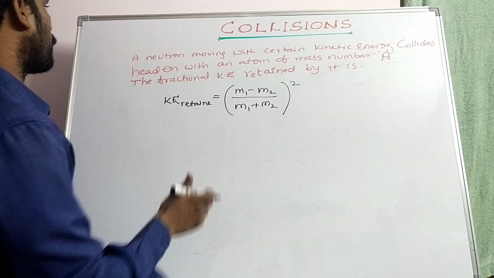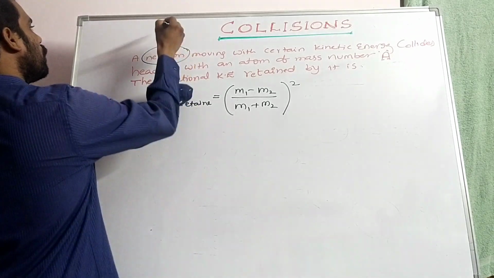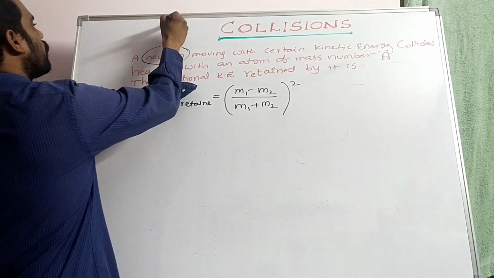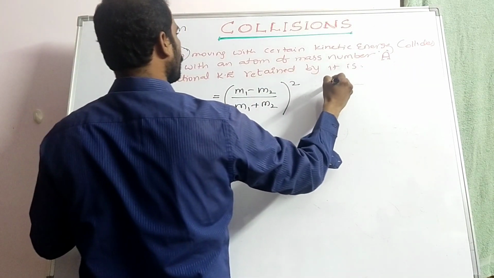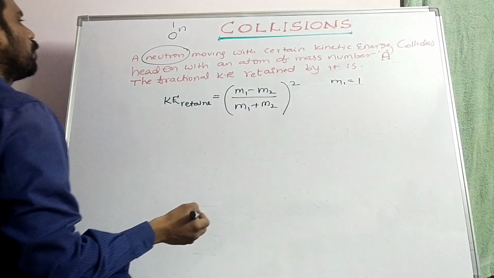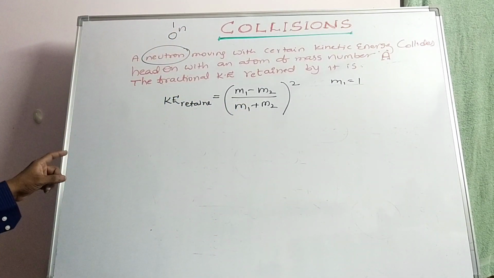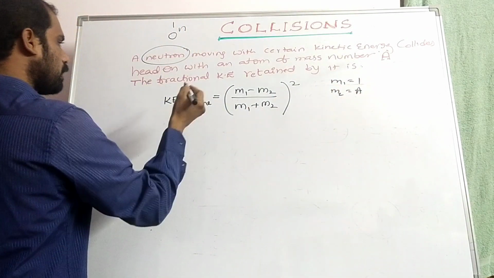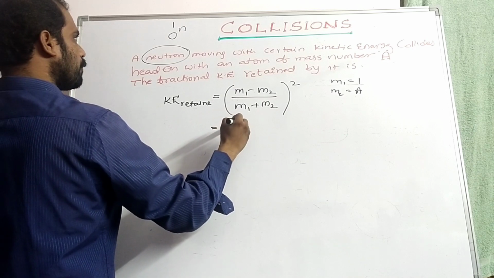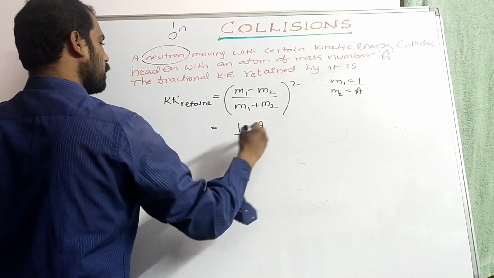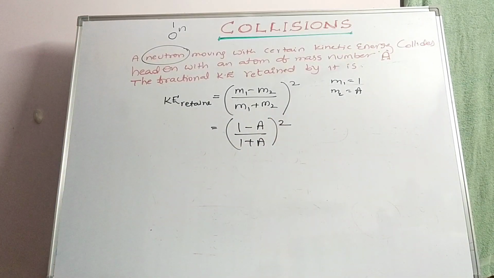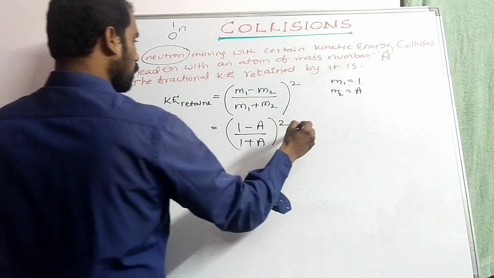For that purpose, here we have a neutron. See here, the element can be written as 0 and 1, neutron, where 1 is the mass number. So m1 is equal to 1. And the second one is given as colliding with an atom of mass number A, so m2 is equal to A. So the kinetic energy retained is equal to 1 minus A by 1 plus A whole square.